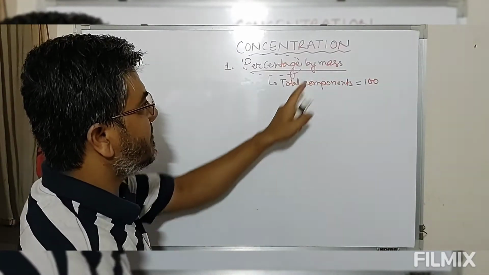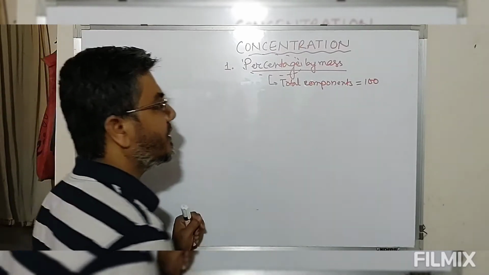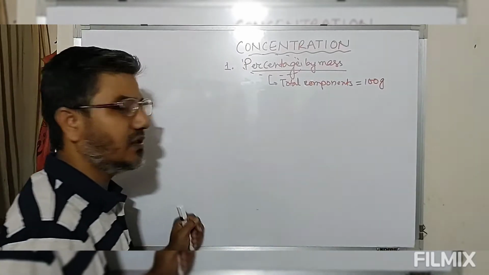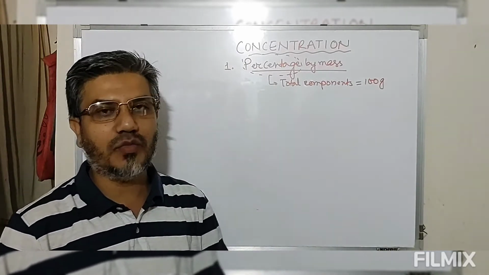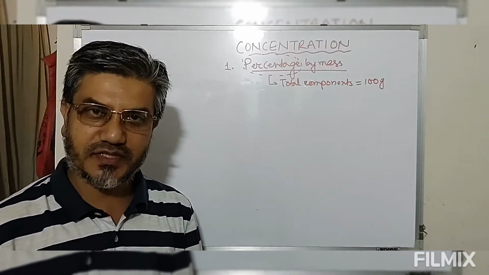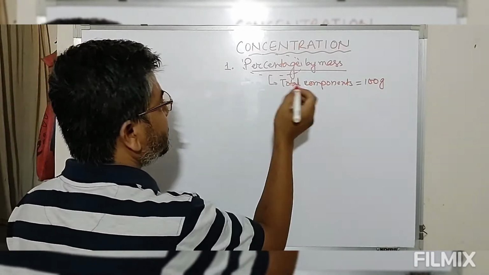Now since we are having percentage by mass, total mass of the components will be considered to be 100 grams. So in this 100 grams, how much of this solute is present and how much of the solvent is present, that is what we call as percentage by mass.